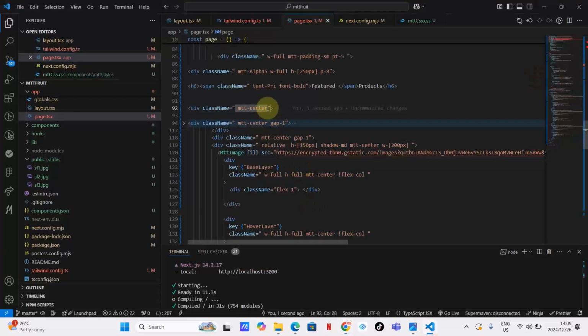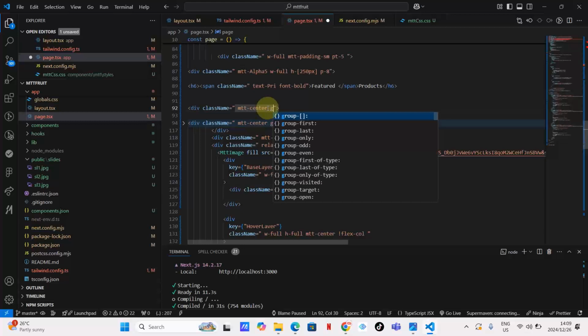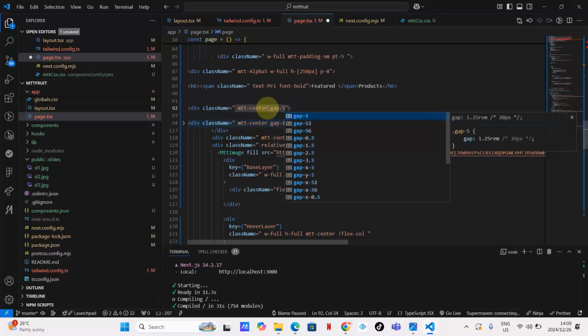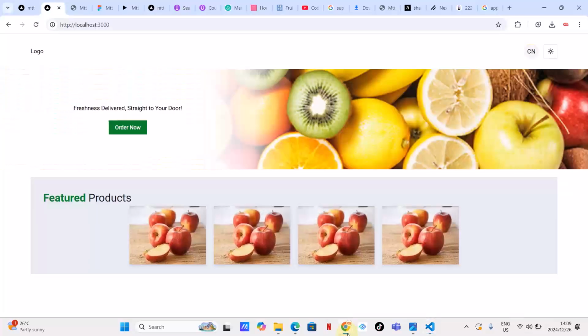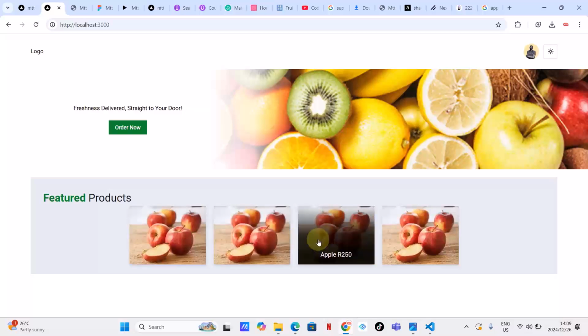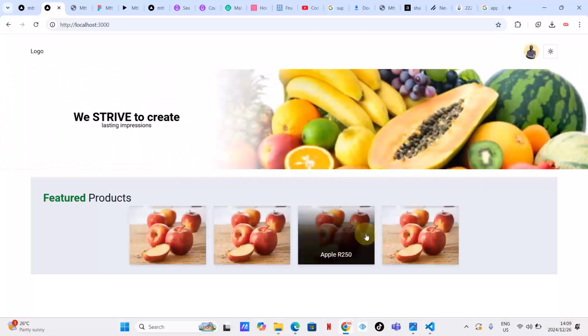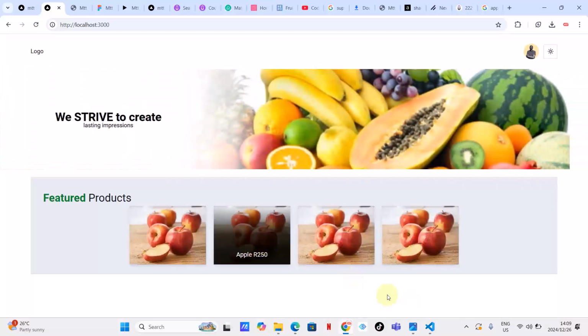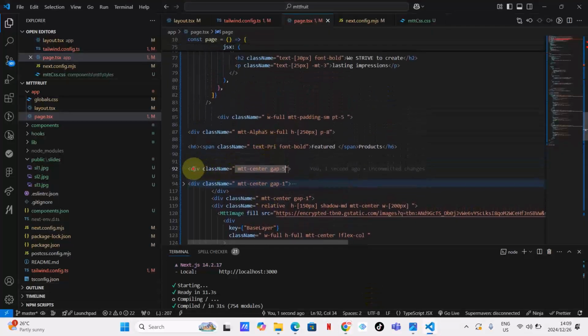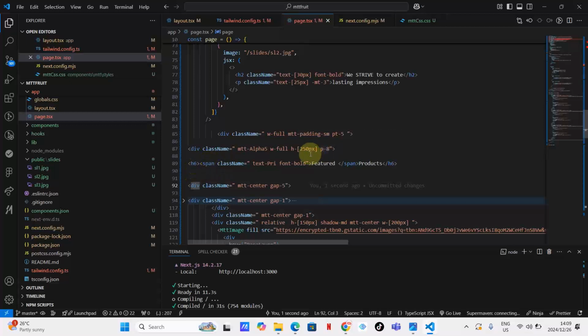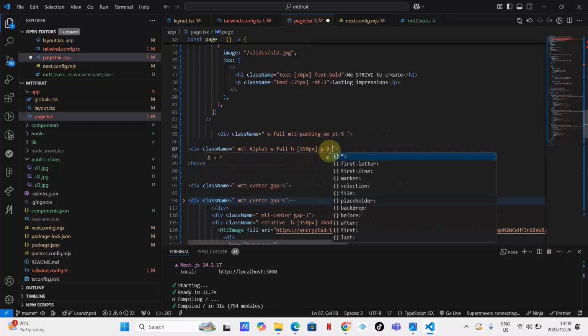And then what we want to do, we want to put a gap. Let's say a gap of 5. I'm happy with this. Feel free to change these images as you wish. A gap of 5. And then between this guy and this guy, is there a gap here? I don't think there is a gap.